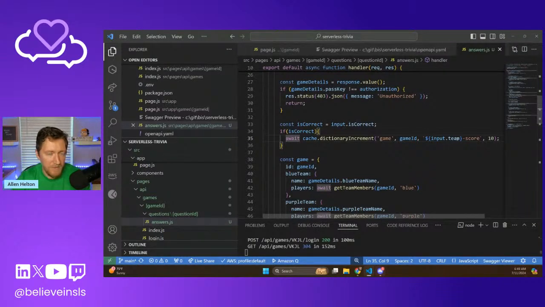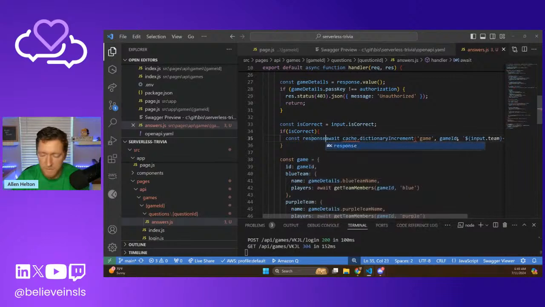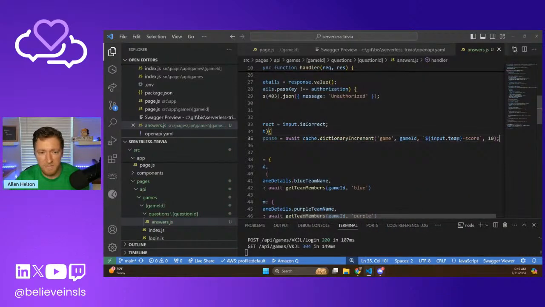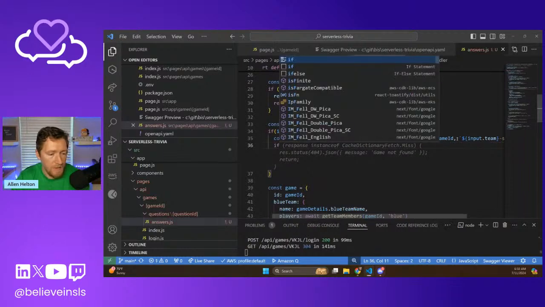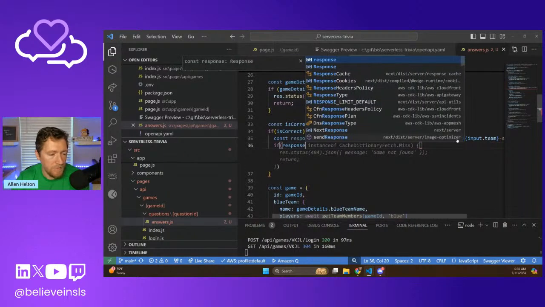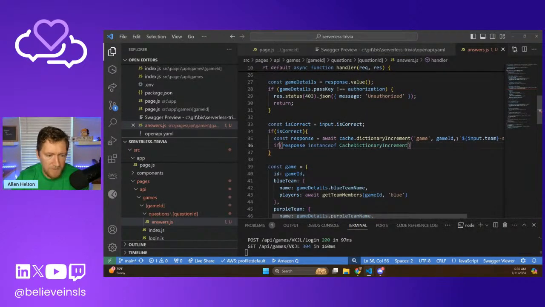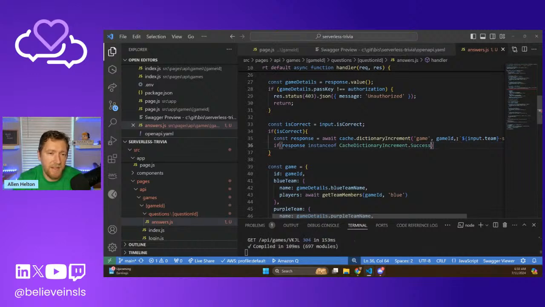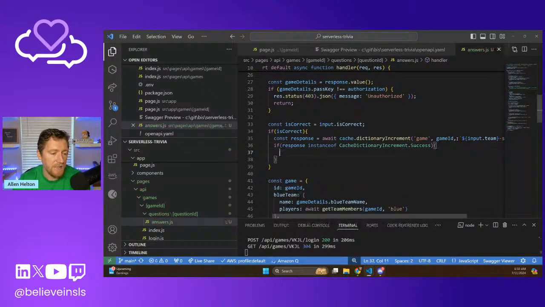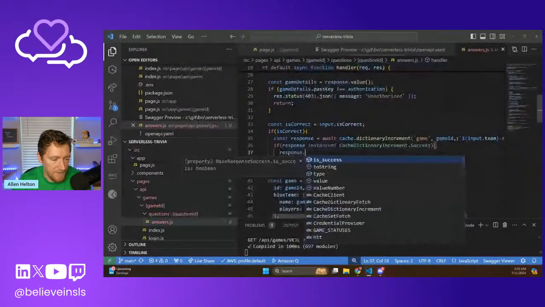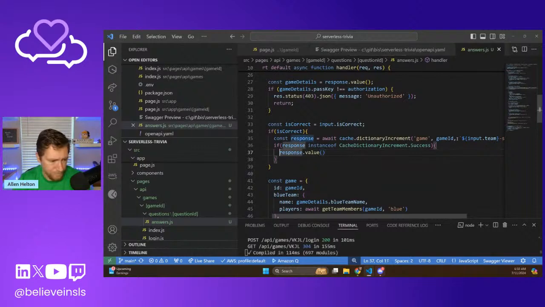Now, what we want to do is return the new value, or push down the new value of the score. So we're going to be publishing to a topic to do that. If the response is an instance of cache dictionary increment success, this is saying if we were able to successfully increment that value, then response.value is the new value. Const new score equals that.